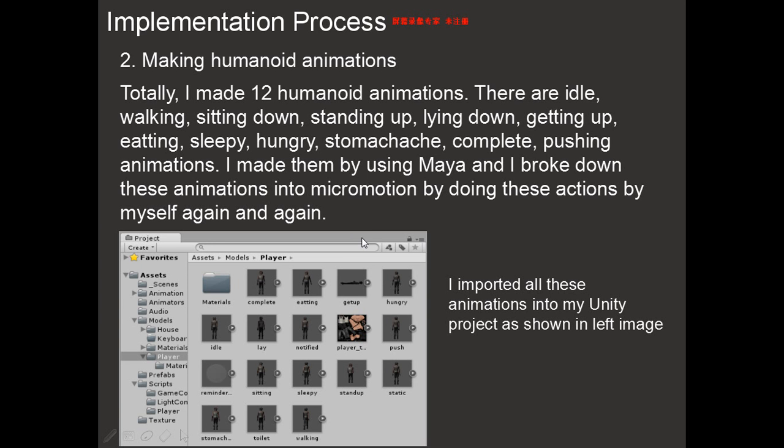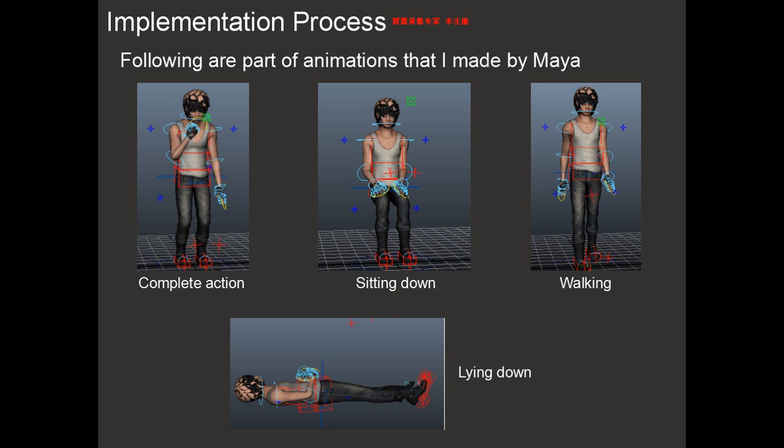I made them by using Maya, and I broke down these animations into motions by doing these actions by myself again and again. I imported all these animations into my Unity project as shown on the left page. These are part of the animations that were made by Maya. This is a complete action animation. This is a sitting down animation. This is a walking animation. And this is the lying down animation.